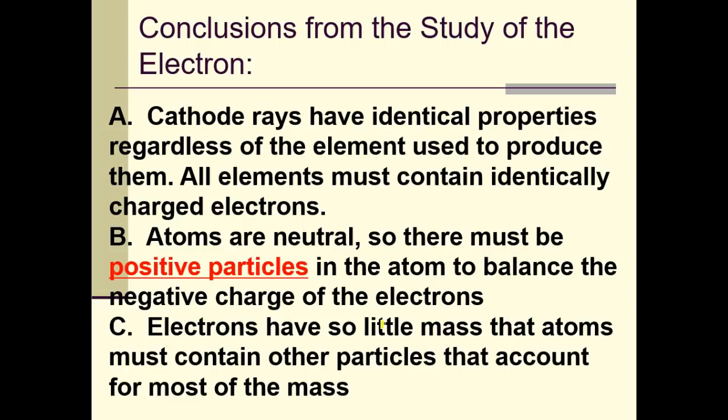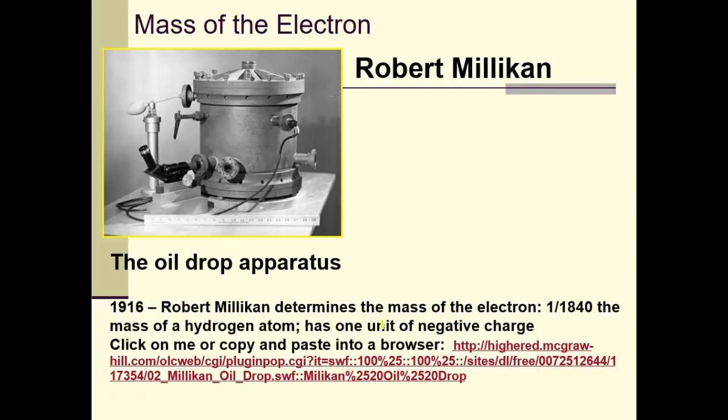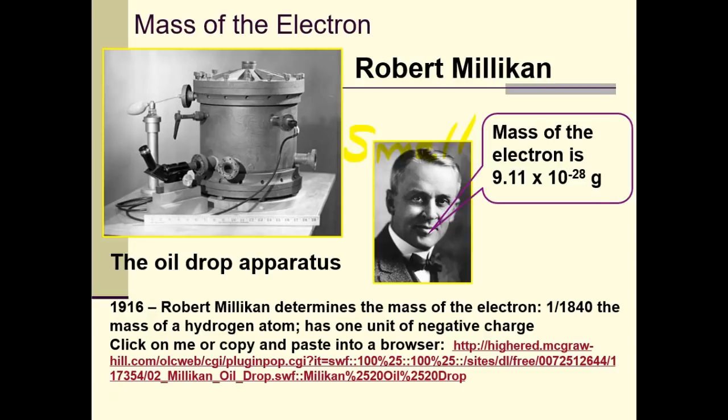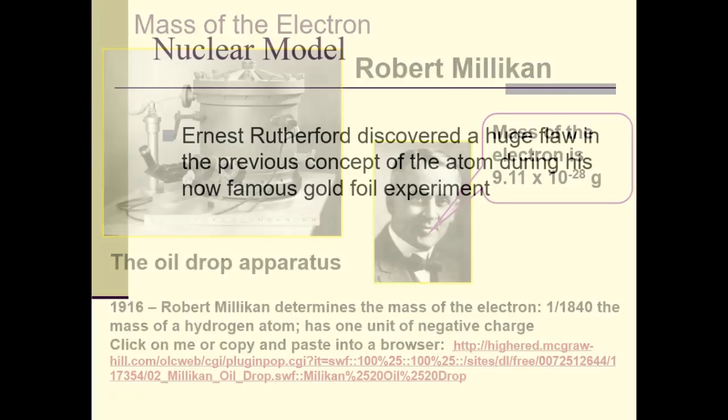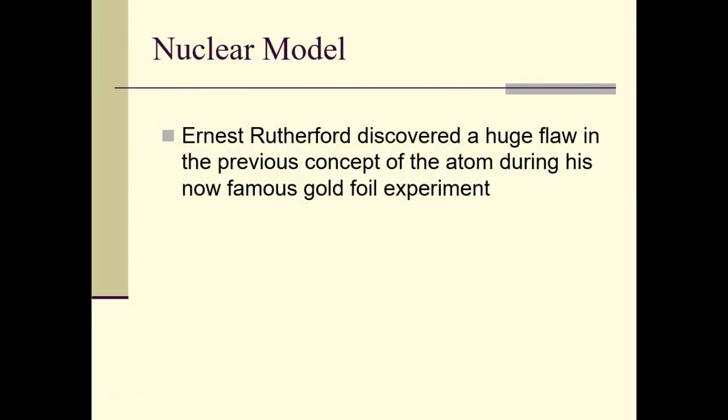Okay, that brings us to our next person, Robert Millikan. Robert Millikan determined the mass of the electron. So he found out that the mass of the electron is very, very small. So small that we don't even usually count the electron. Okay, it's negligible. So the mass of the electron is teeny, teeny, tiny. Okay, so he just found the mass of the electron.